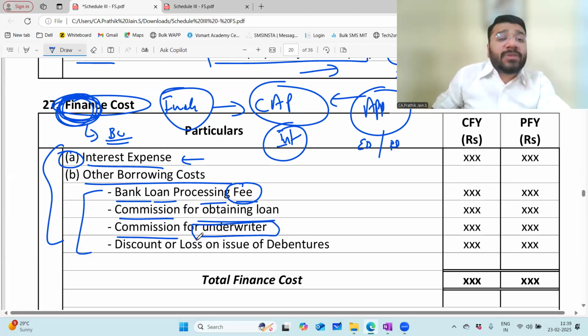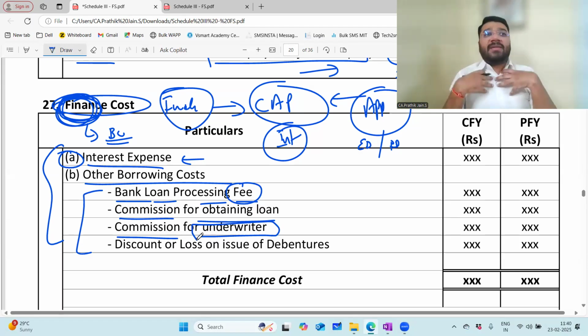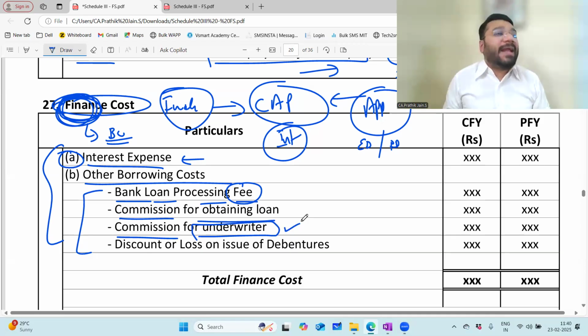Commission to underwriter. Who is an underwriter? In case of issue of share capital or debenture, you have something called a minimum subscription clause, which is given by SEBI. If you do not get minimum subscription, can you go ahead and do the allotment? No. So when you fear that your shares could be undersubscribed, to fill the gap you appoint an agent called an underwriter. If the minimum subscription criterion is not met, the underwriter will take up the difference of shares and you pay commission for that role. The commission you pay is in relation to raising the funds, and hence it will be a part of your other borrowing cost.